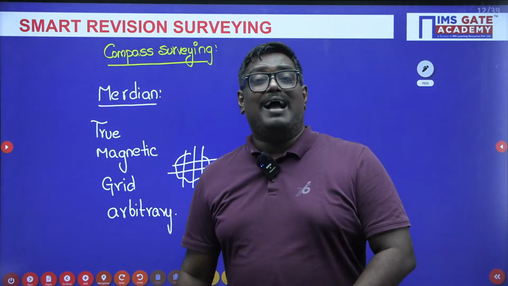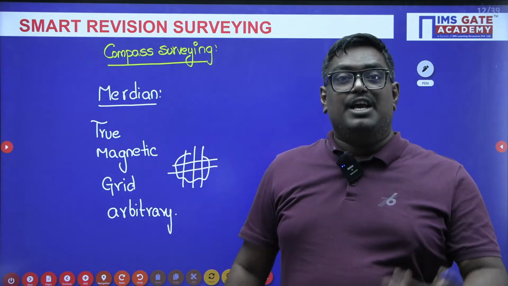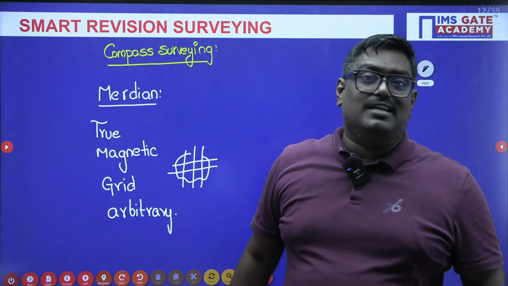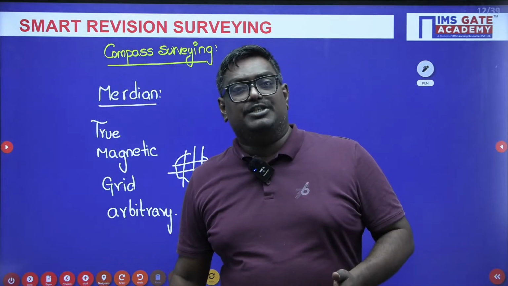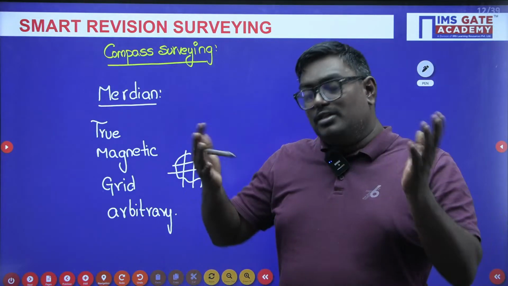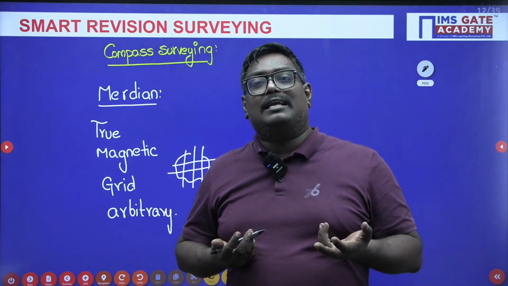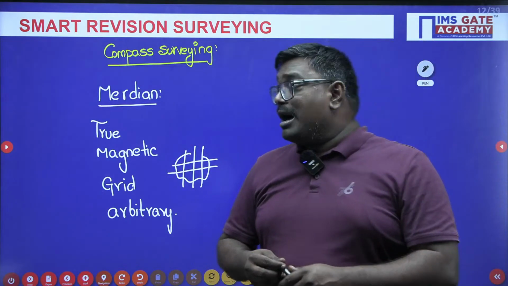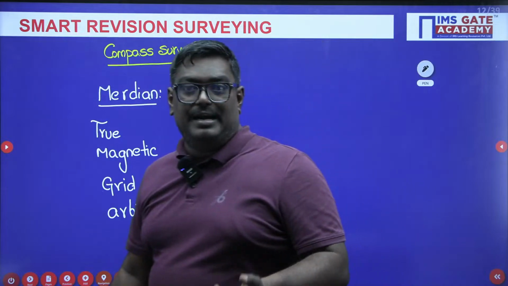Suppose you are from Bangalore, and you are going through Majestic, you can take Majestic as a reference and do the survey. If you are going towards Vidhan Soudha or Chinnaswamy Stadium, you can take any prominent mark as a reference and do the survey. That is arbitrary meridian. Now, my dear students, you are aware of the meridian concept.